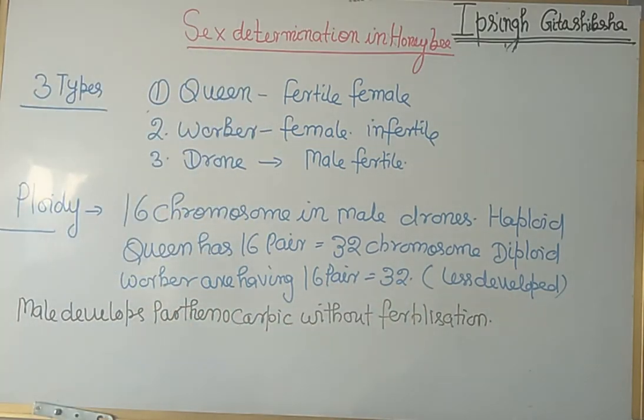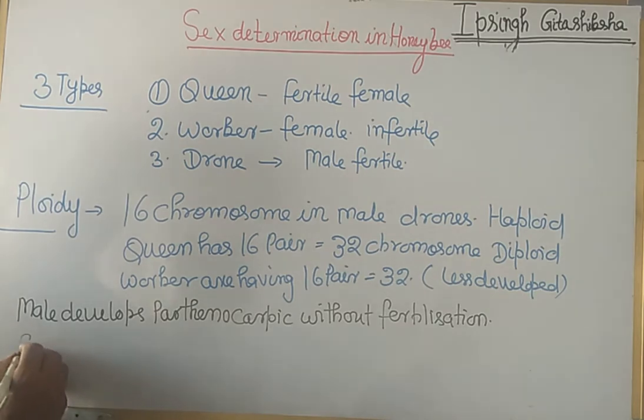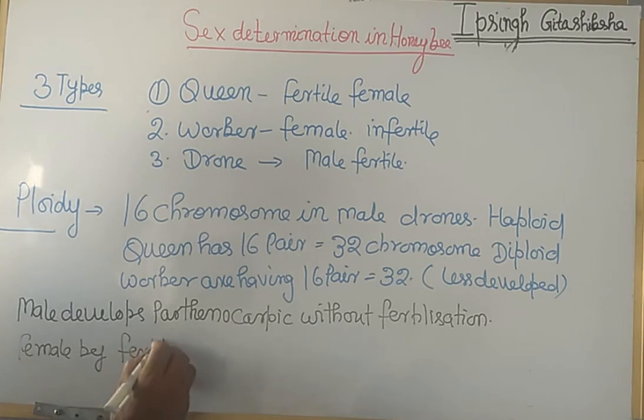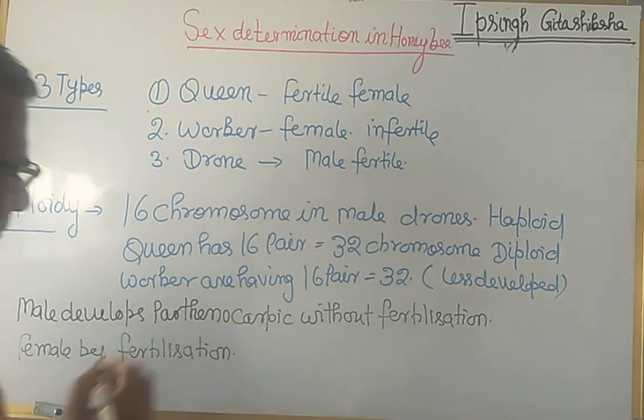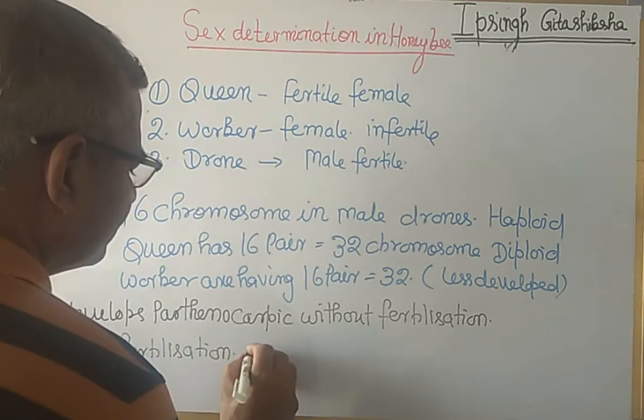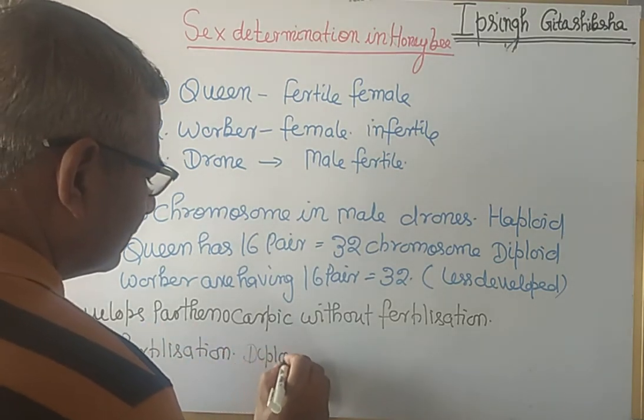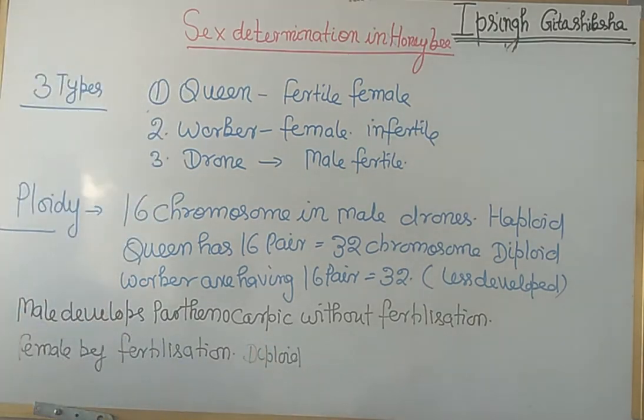They develop without fertilization, so the male are parthenogenetic. Female develops by fertilization. So they are diploid. How this process takes place, we will consider it.